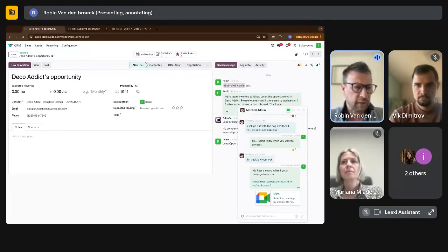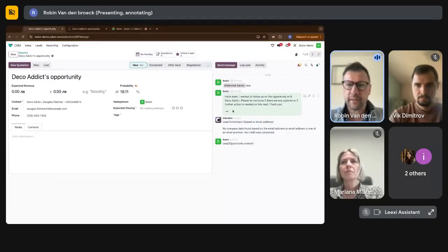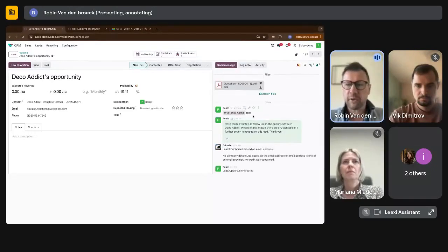And I think in the newer version that is coming out this year, they will also have automatic transcripts that are stored, etc. So there's a lot of things that you can do with the chatter and with communication overall in Odoo.